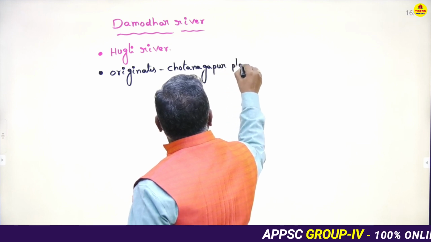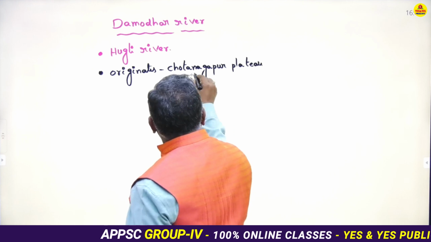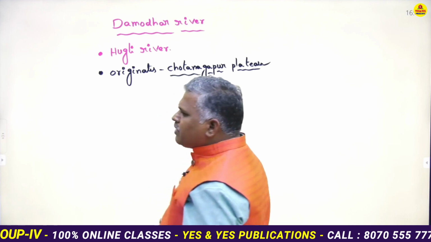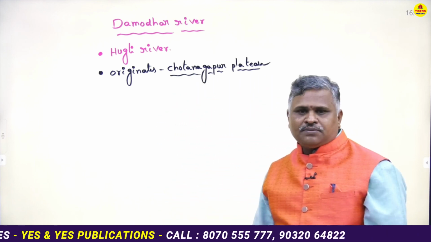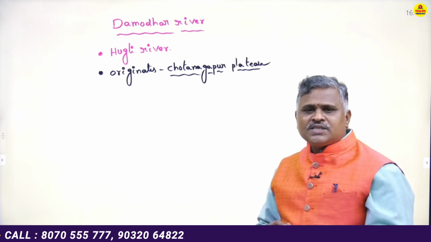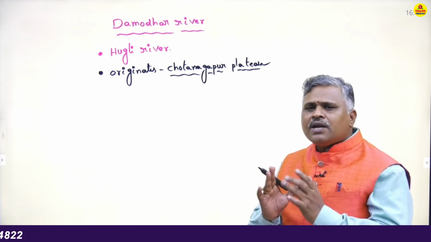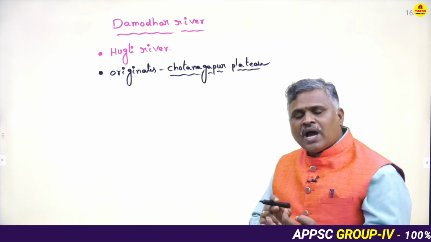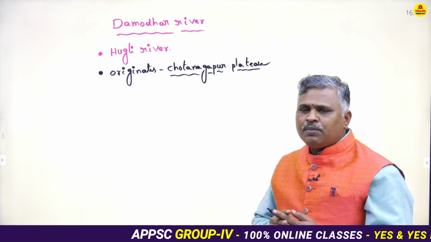The Chota Nagpur Plateau is famous for mineral wealth. Many types of minerals are available in the Chota Nagpur Plateau, which is in Jharkhand state. It is well known for all types of minerals, for example coal, iron ore, and uranium.